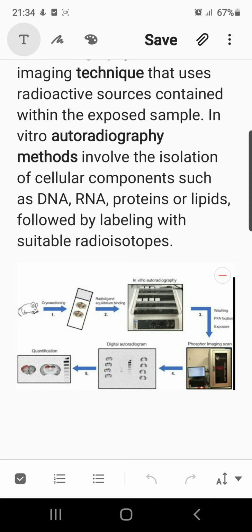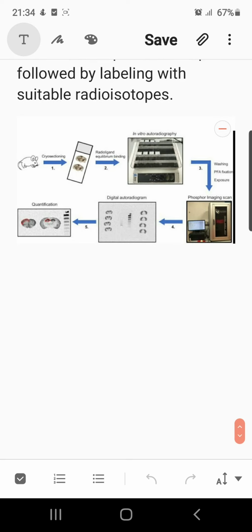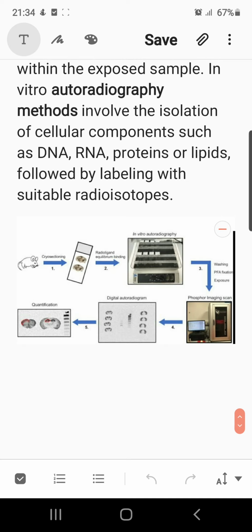Now the digital autoradiogram and the quantification will ultimately show you the correct positioning and the early detection of the disease in the individual. And this is all about autoradiography.